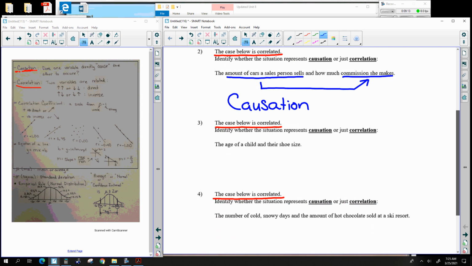If a person doesn't sell stuff, they're not going to get paid. If a person sells stuff, they're going to get paid. So that's what a commission is.